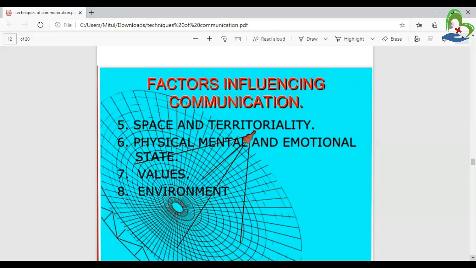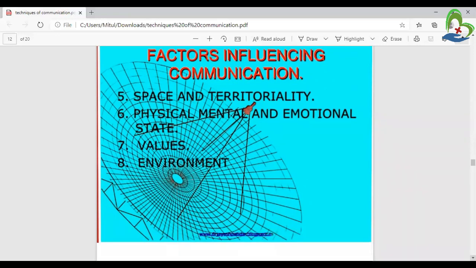Physical and mental emotional states means if physically a person is not able to communicate well, like the person's facial expression is physically not good. Mentally means how to talk with another person. Right now, the examiner asks a question and the students do not answer properly, and also the behavior, like speaking with a vibration. Okay. And emotion means feeling, understanding.